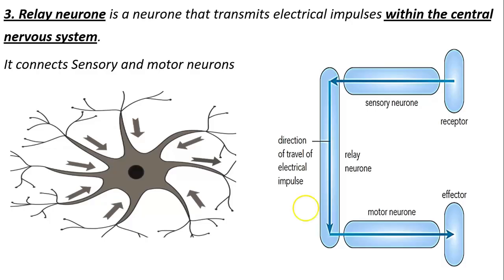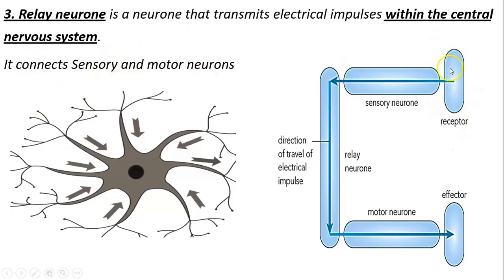Now the relay neurons, they almost don't have an axon. They only consist of the cell body, dendrites, and the endings. So where can I find the relay neuron? Actually, they are inside the central nervous system. Why? Because they connect the sensory to the motor neurons.